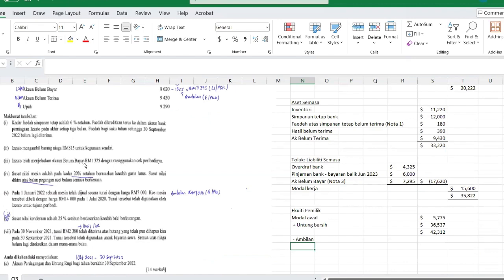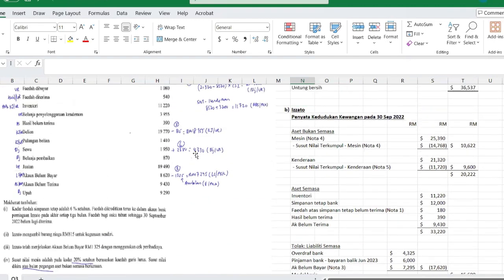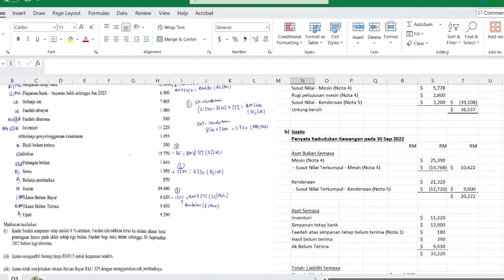Cek peribadinya. Okay, this is actually modal tambahan. Izato telah menjelaskan account belum bayar 1325 menggunakan cek peribadinya. This Izato contributed to the business, so there's an error here. This is corrected. This should be modal tambahan. Modal tambahan by Izato. She put in her own money to repay account belum bayar. So this is not ambilan. This is ambilan taken from the business 815. All right.